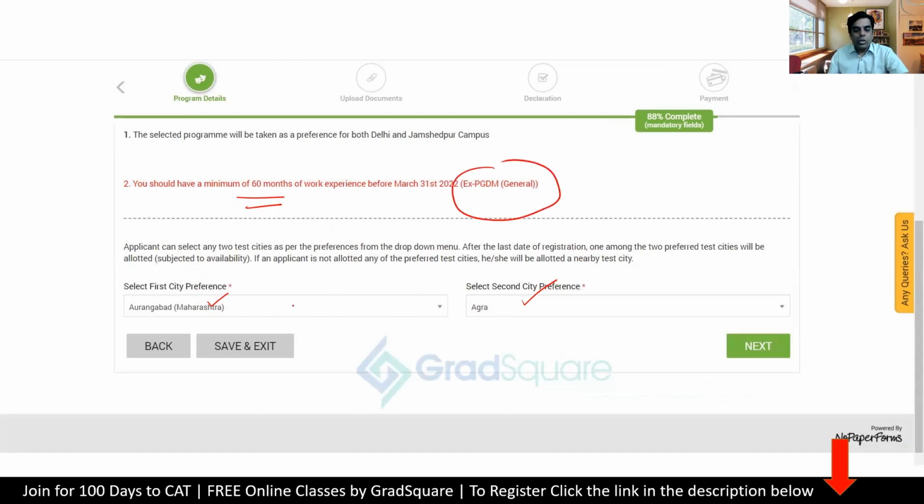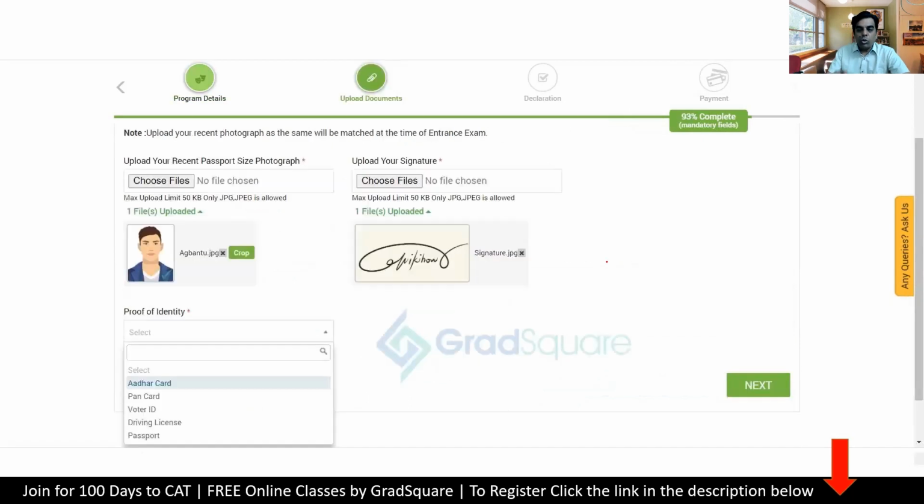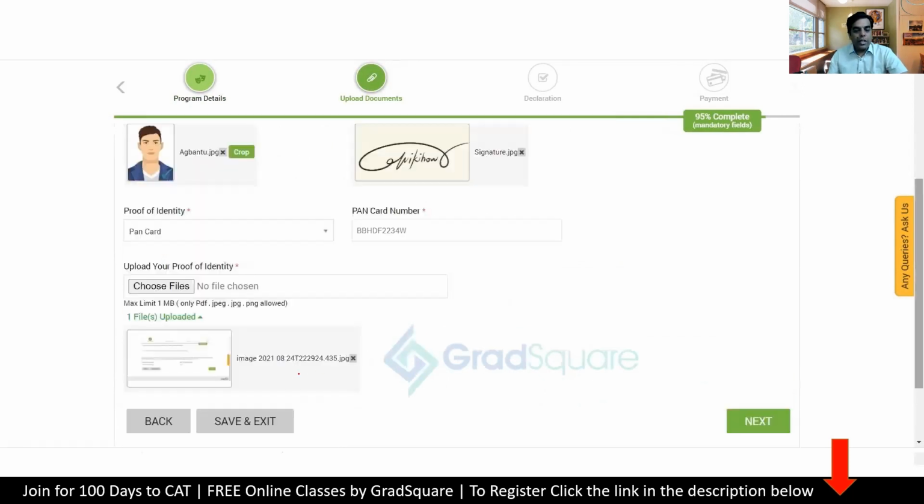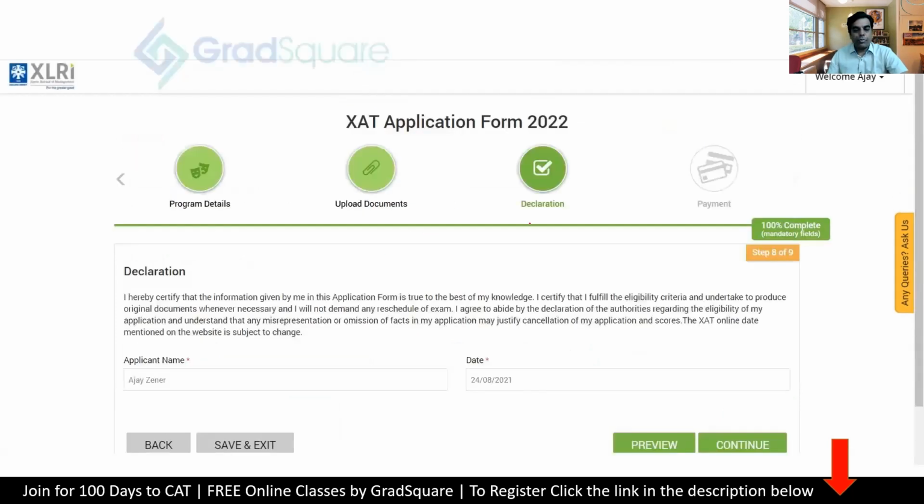Preferences of your city. So choose the preference and then move to the next one where you need to upload your photograph, signature, and then one of these proofs of identity. So you can have Aadhaar card, PAN card, voter ID, driving license or passport. So 4 of them are available. Choose one and it will open up and ask you to upload that. Upload your ID as chosen. So I've chosen my PAN card. So I put my PAN card number and uploaded the PAN card here and then move on to next.